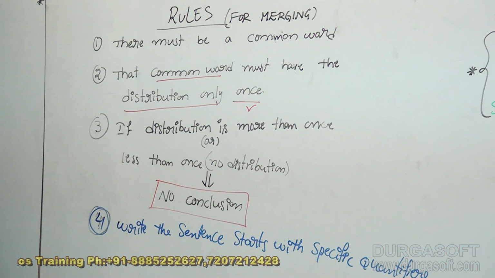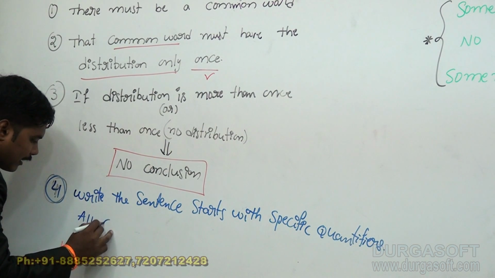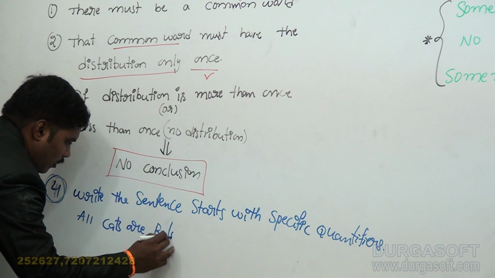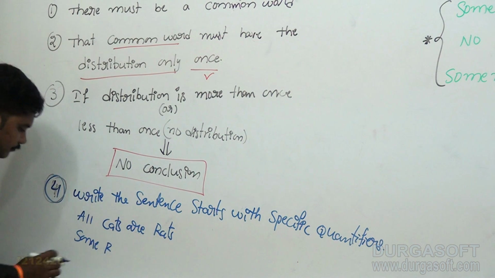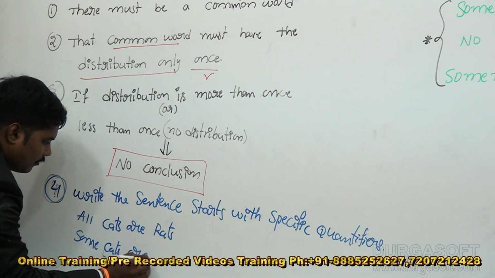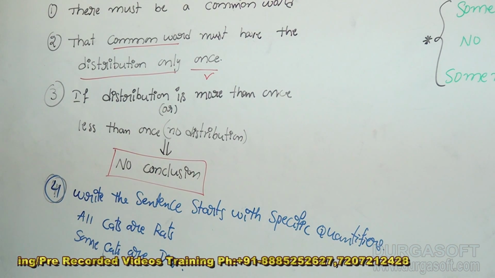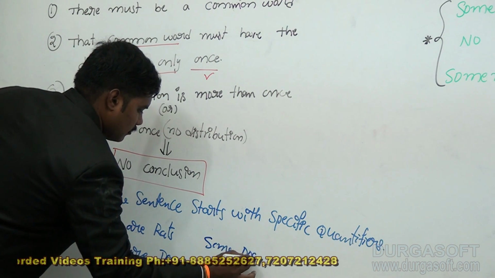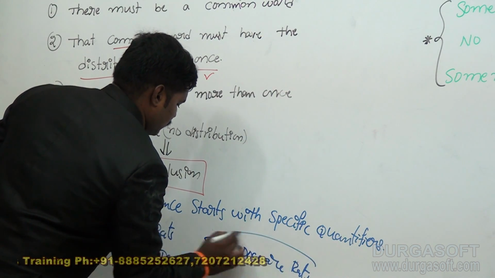Okay, specific quantifiers are some, no, some not. Suppose, for example, all cats are rats, and some cats are dogs. In this case, our answer is some dogs are rats. This is the answer actually.